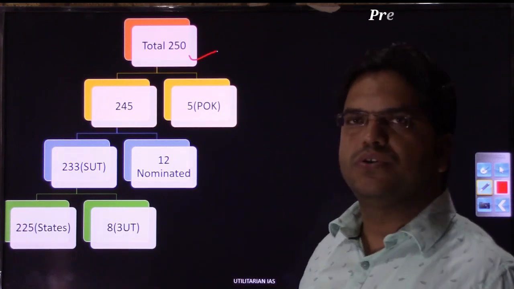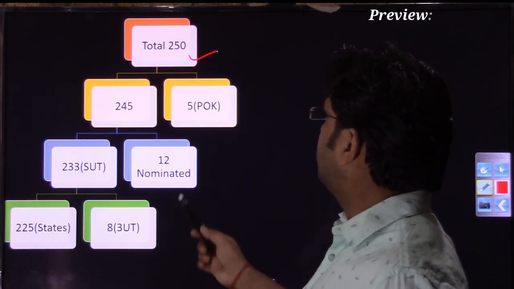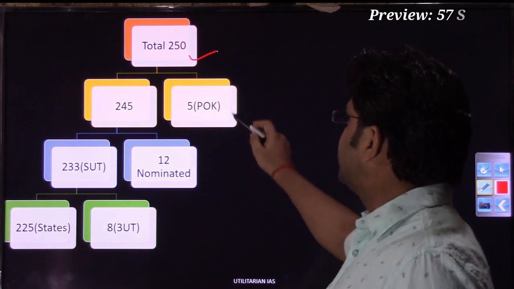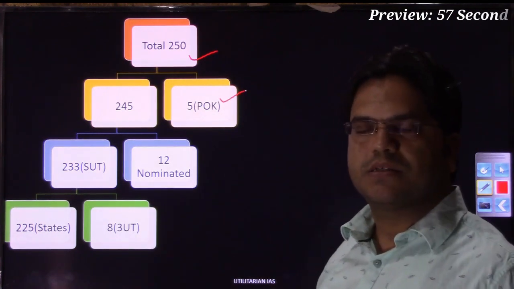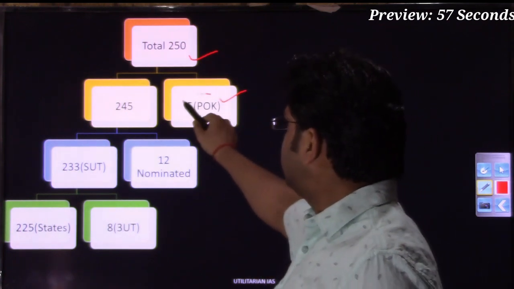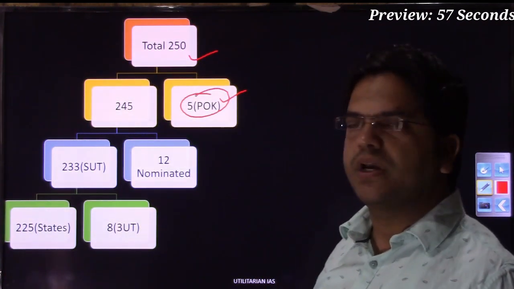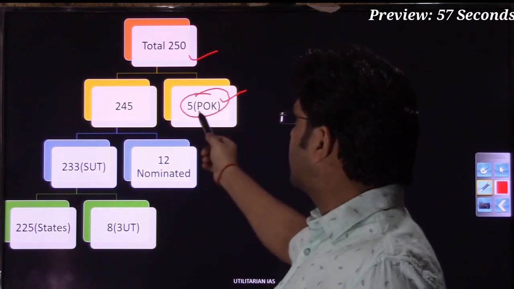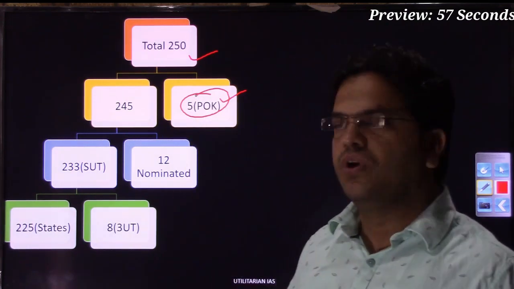So 250 is going to be the maximum size of Rajya Sabha. Out of that 250, 5 seats have been reserved for POK, Pakistan. We cannot leave our claim over POK, right? So these 5 seats have been kept reserved for POK. As and when we have POK, these 5 seats will be transferred to that area.